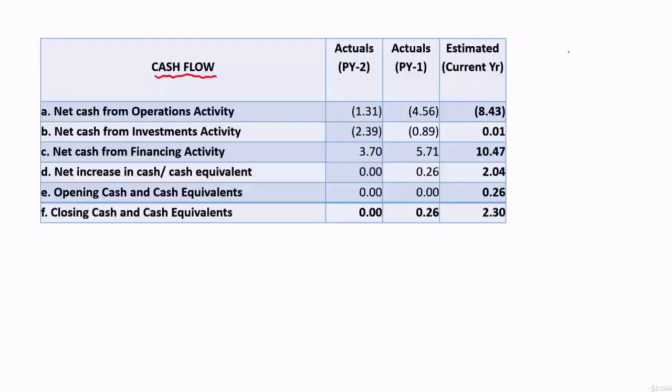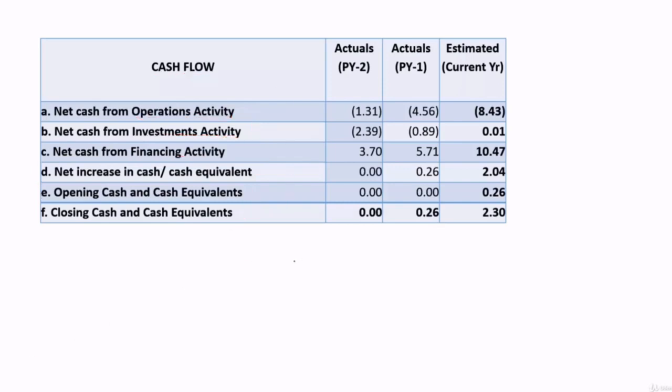So we know the cash flow statement is a statement which is going to list out the cash flows as per activities, and activities are divided into three. They are cash flows from operational activities, cash flows from investment activity, and cash flows from financing activity. All the three put together will give the net increase in cash and cash equivalents during the year, and with that, if you add opening cash and cash equivalents, you will land at closing cash and cash equivalents. So this is the abridged form of a cash flow statement.